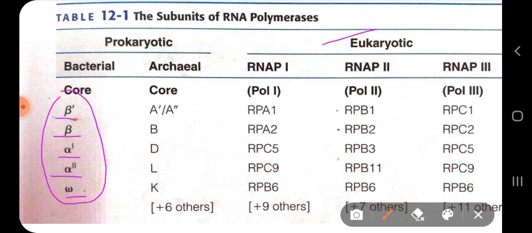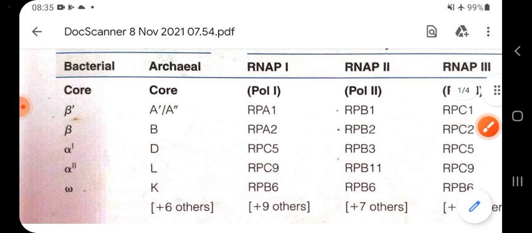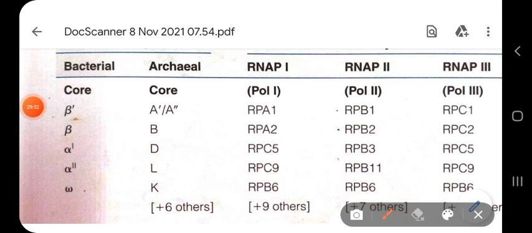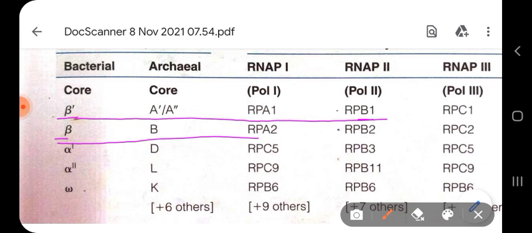I am repeating again: these two large subunits, beta and beta dash, can be compared with the two large subunits found in RNA polymerase 2. In RNA polymerase 2, they are similar to RPB1 and RPB2.